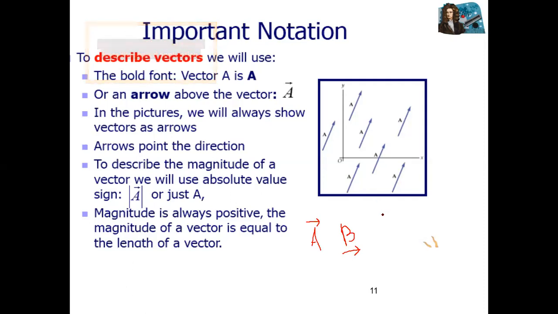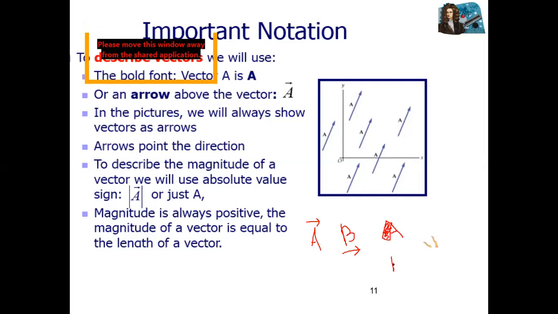Another symbol for a vector is a bold face letter, like this one. If you want to give a name A to a vector, this is a bold face letter. So this is called what? This is the presentation of a vector.